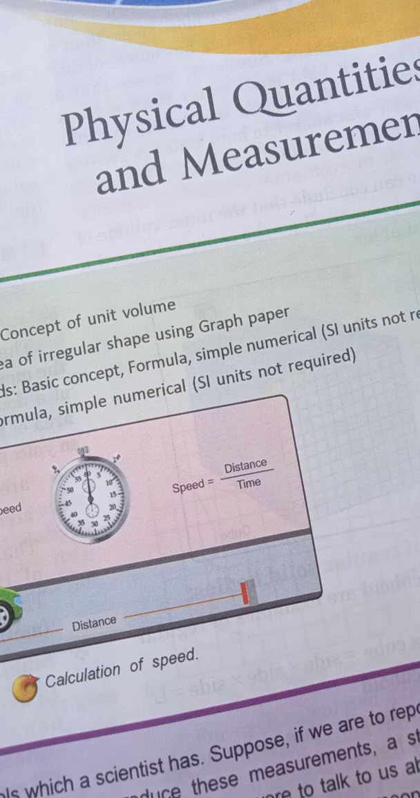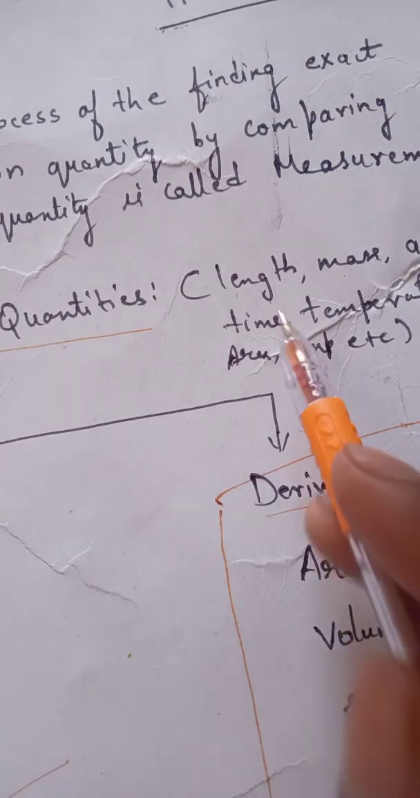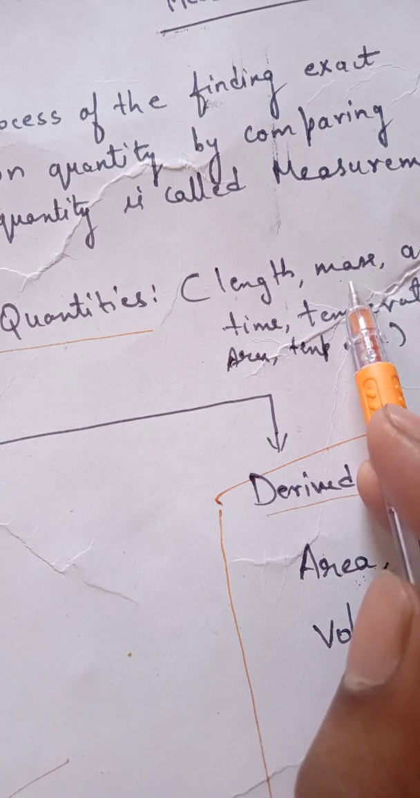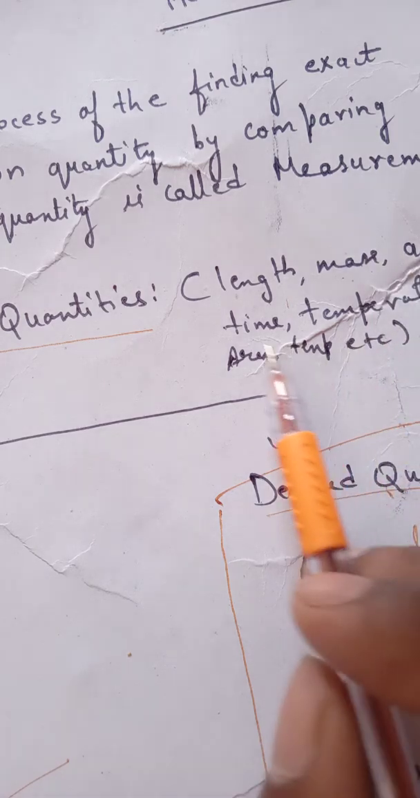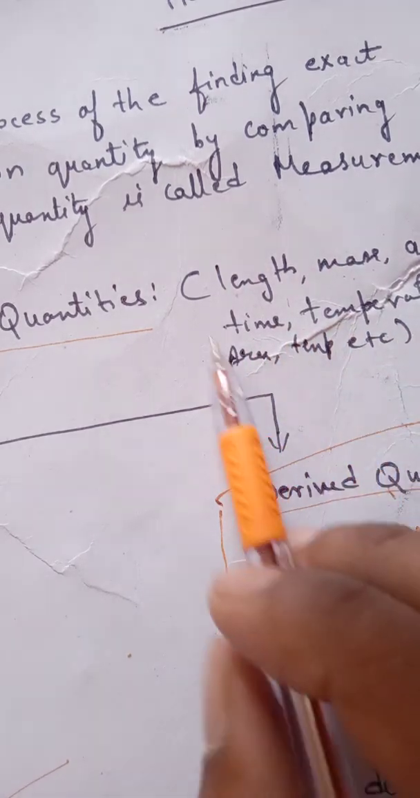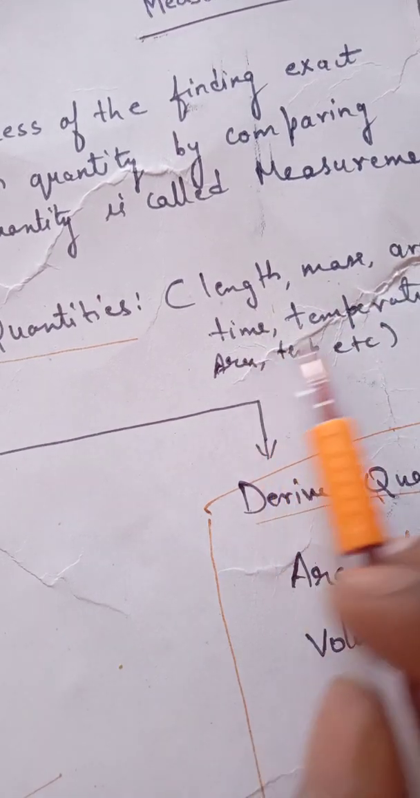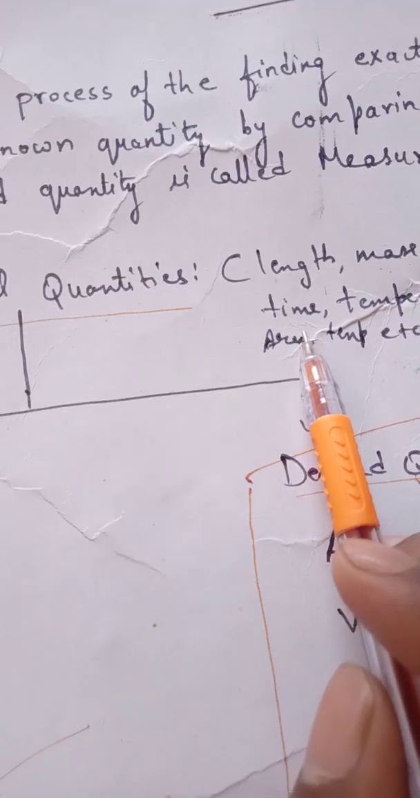So we have many examples like length and mass. We can measure the mass of an object. We also measure the length of the object. So all these are physical quantities that we can measure, that are measurable. Length, mass, area, time, temperature, etc. So all these are physical quantities.